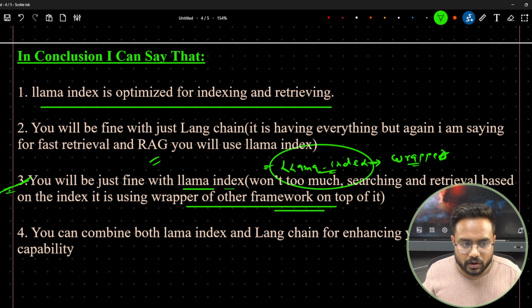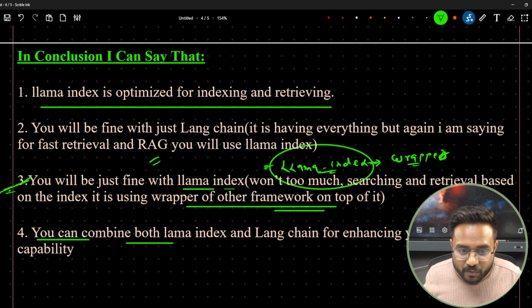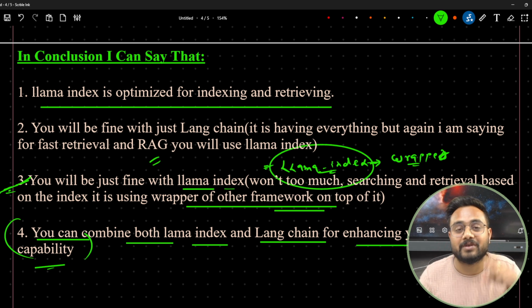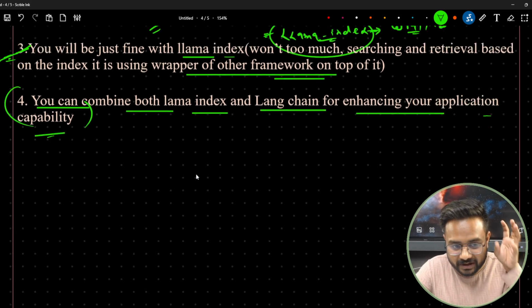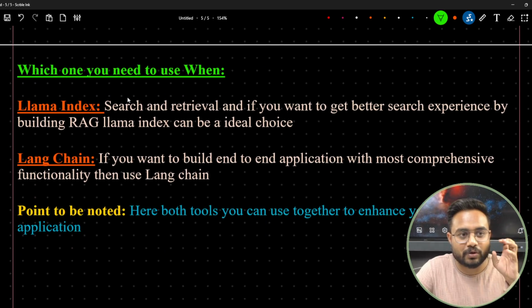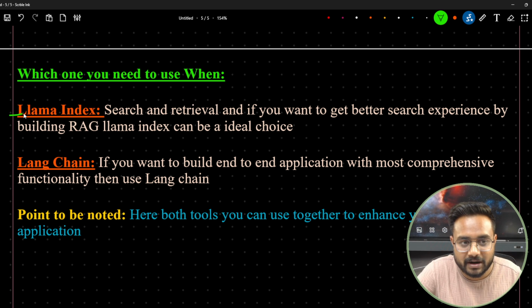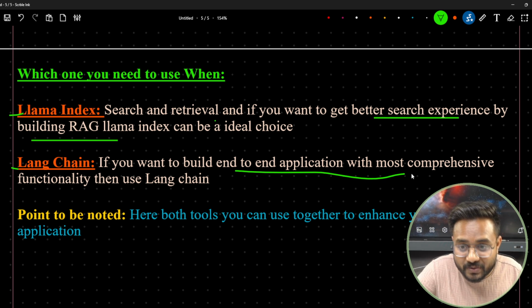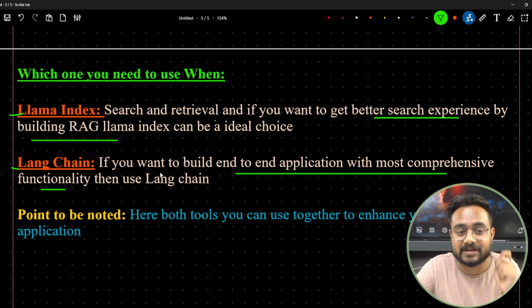Getting my point? Now the last one is you can combine both Llama-Index and LangChain to enhance your application capacity, and that is what I was trying to explain to you. So here I have mentioned it in the last one. Which one do you need to use when? Llama-Index for searching and retrieval, if you want a better search experience, means if you want to build an advanced RAG application. LangChain if you want to build an end-to-end application with the most comprehensive functionality.